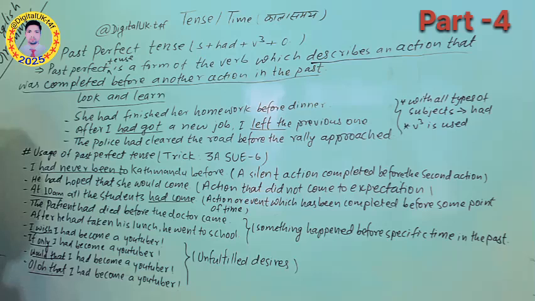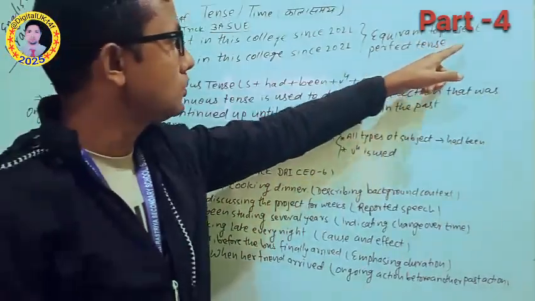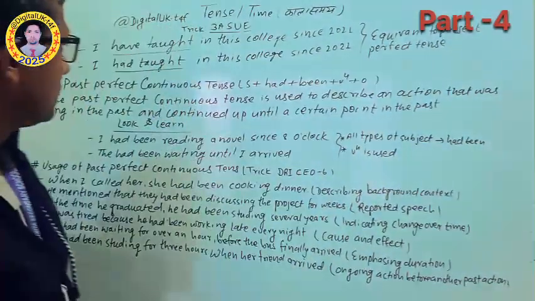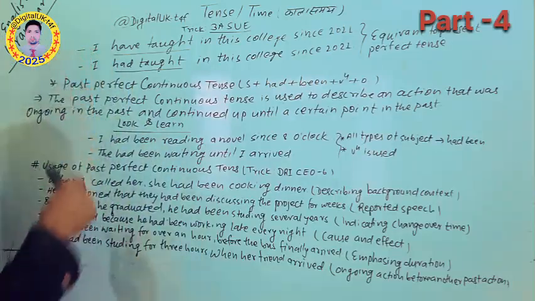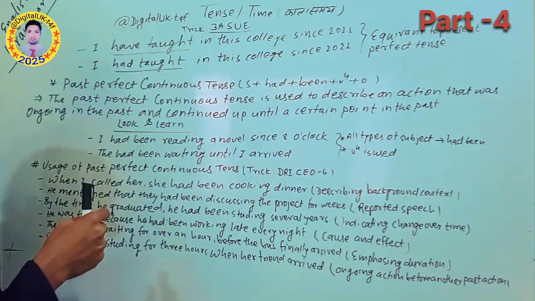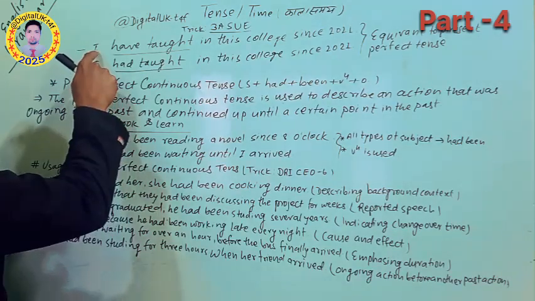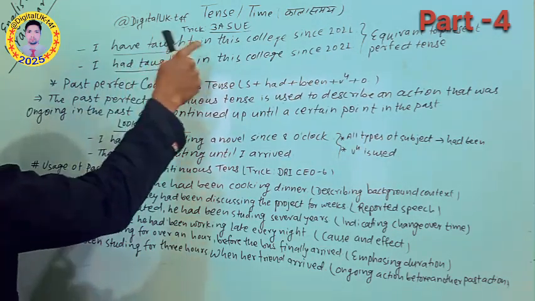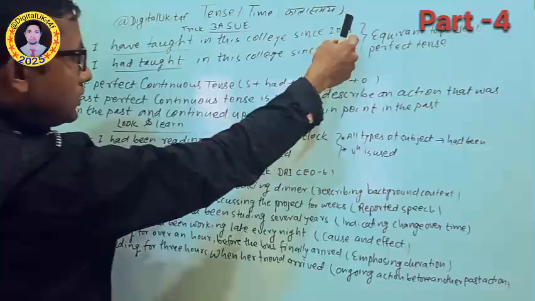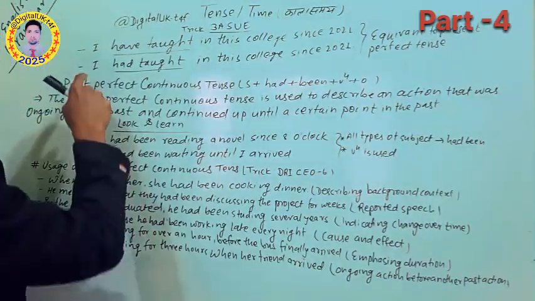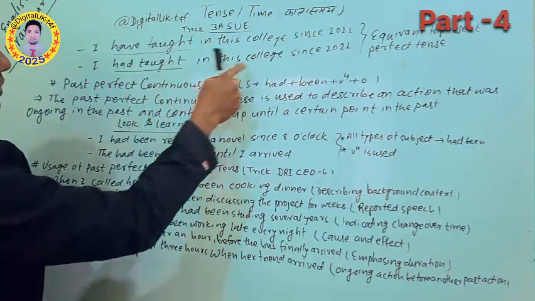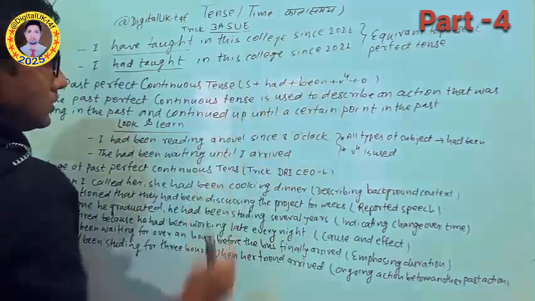So this is the thing that we should understand up to now. And the remaining one here indicates equivalence to the present perfect tense. You can see these two sentences, which are a little bit different. I have written, I have taught in this college since 2021, and I had taught in this college since 2021.